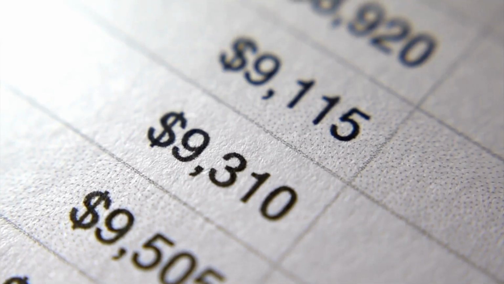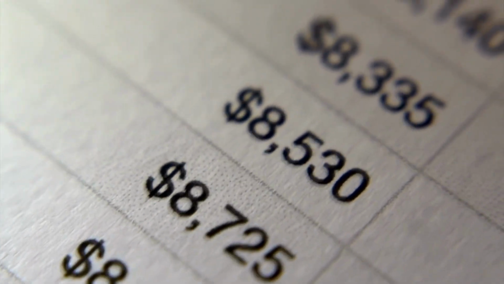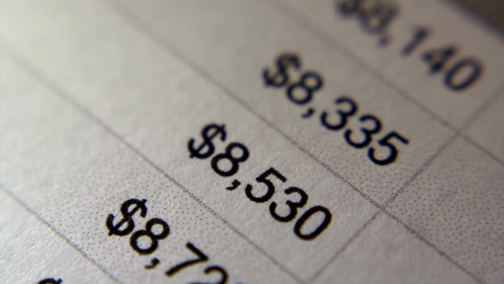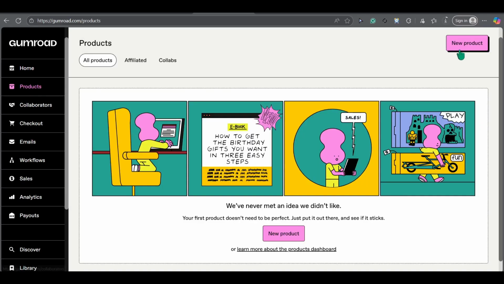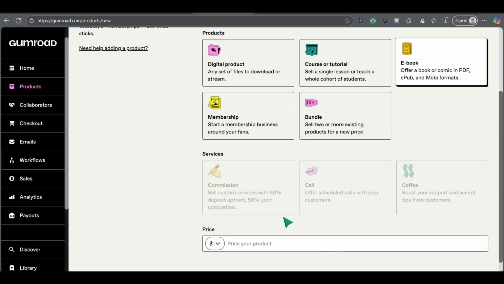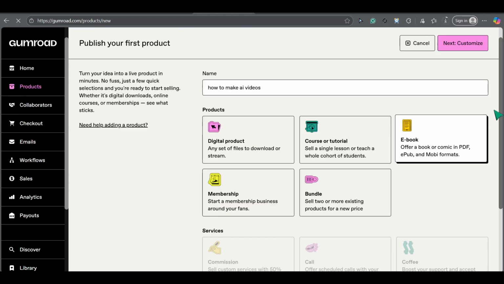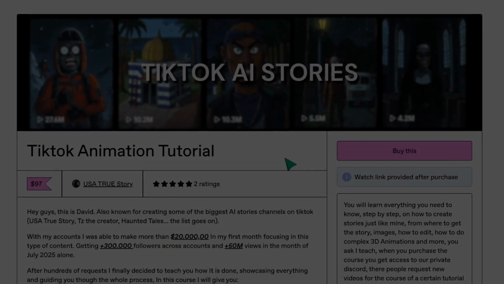So, what you need to do is create your own digital product. It doesn't have to be a course. It could be an ebook, promoting products or websites, or selling valuable digital accounts like Canva, CapCut Pro, beta accounts, and more. Once you've created your digital product, go to Gumroad and register. Then go to Products, choose your digital product, write the title, set your price, fill in all the details, and upload your product. In the end, you'll have an attractive page like this one.